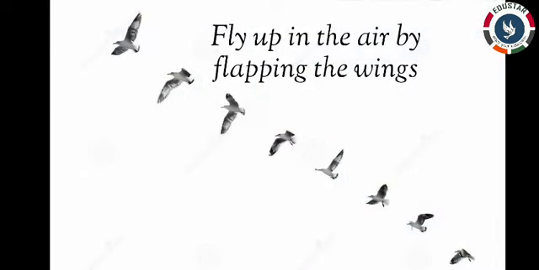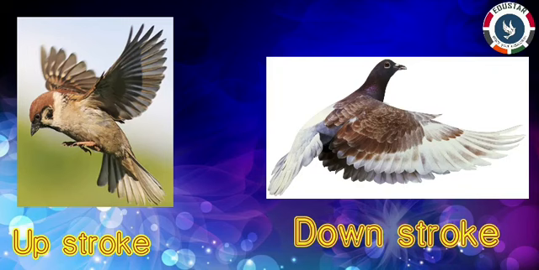When a bird has to fly, it lifts itself up in the air by flapping its wings. There are two ways in which the wings of birds move: upstroke movement and downstroke movement. During the upstroke movement, the wings are open and move upward and backward. During the downstroke movement, the wings are closed and move downward and forward.